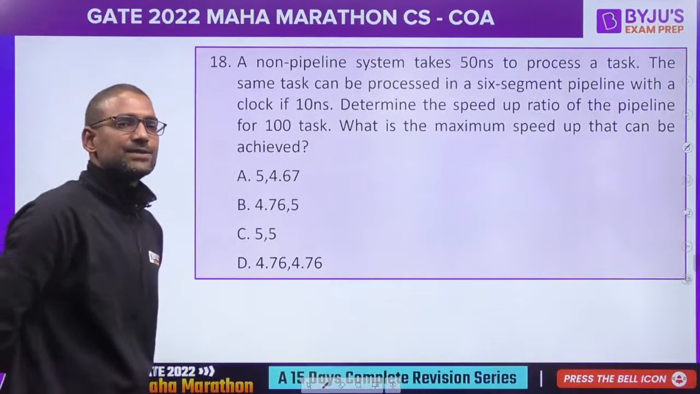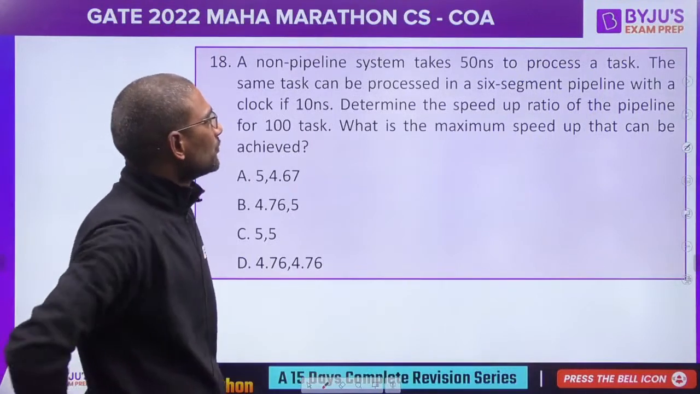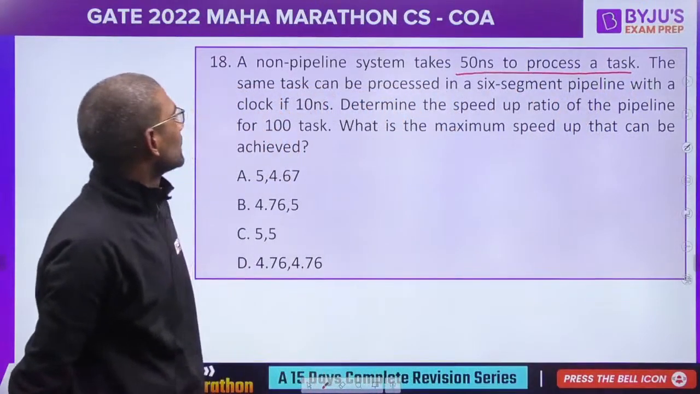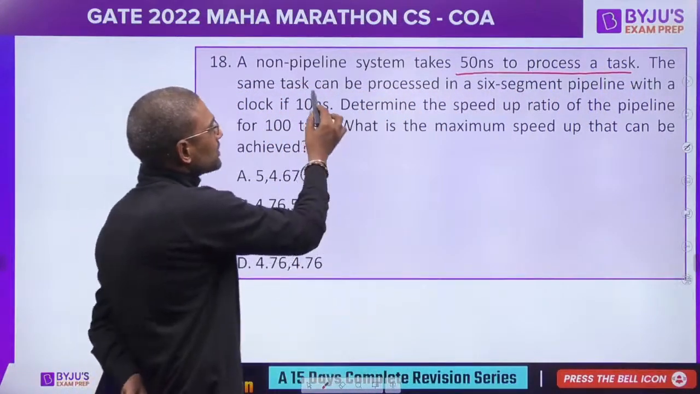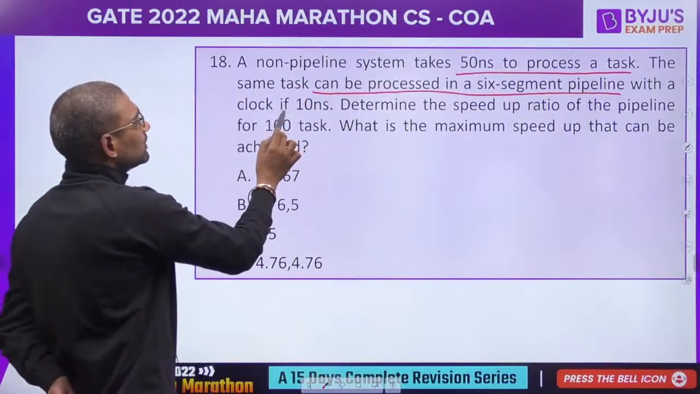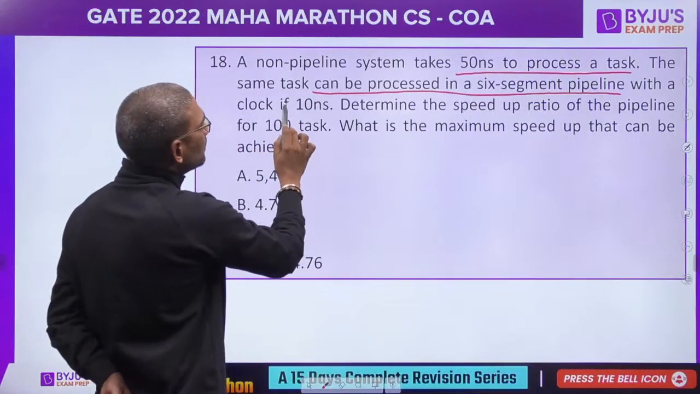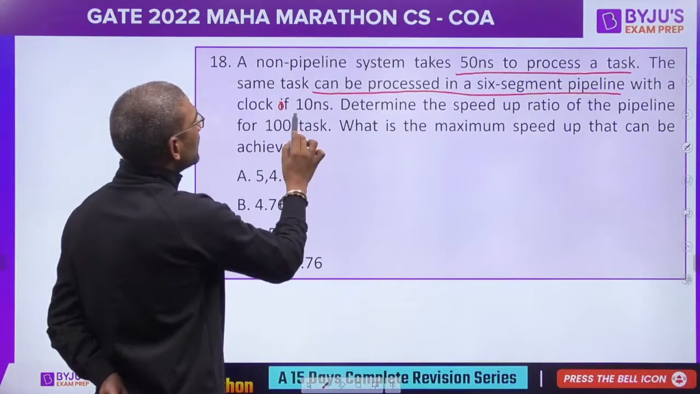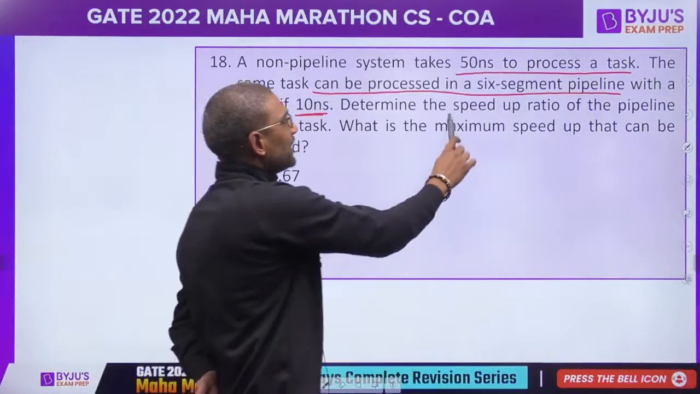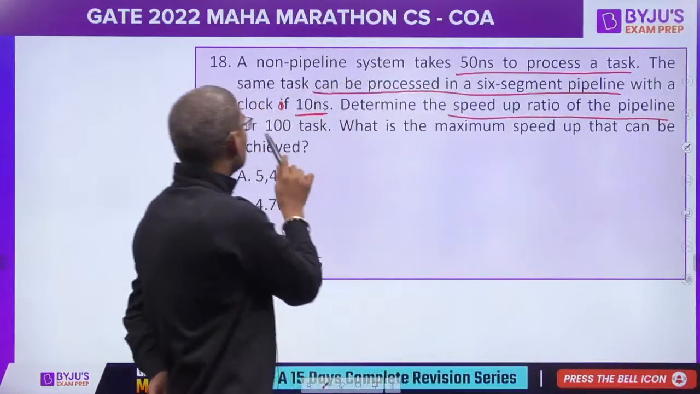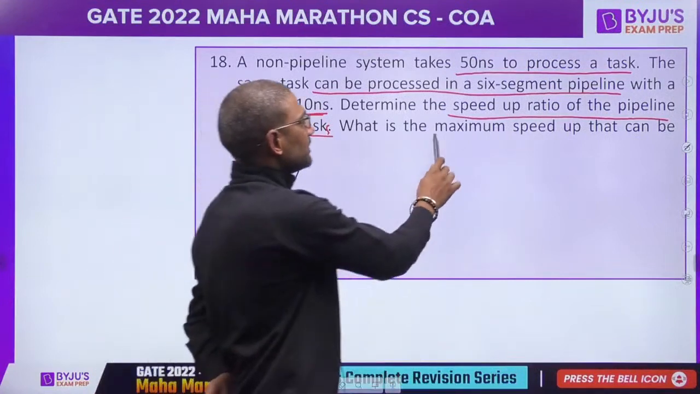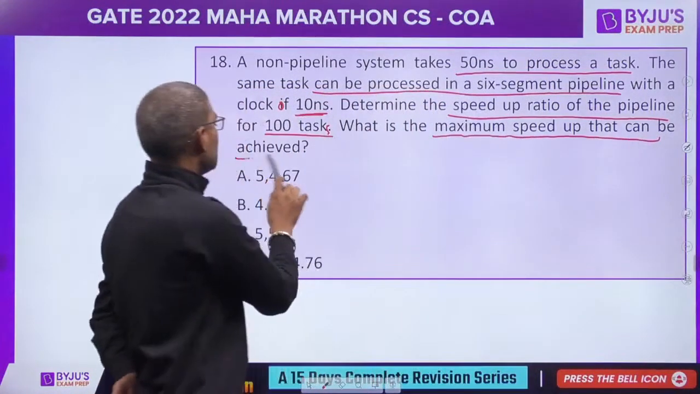A non-pipeline system takes 50 nanoseconds to process a task. The same task can be processed in a 6-segment pipeline with a clock of 10 nanoseconds. Determine the speed up of the pipeline for 100 tasks. What is the maximum speed up that can be achieved.